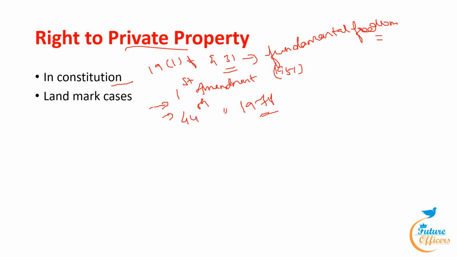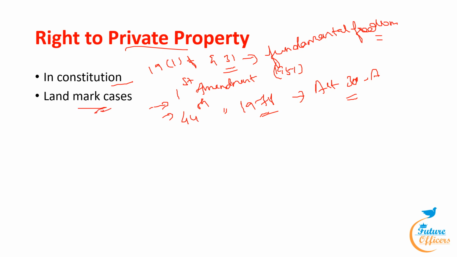Article 300A has been added under this 44th Constitution Amendment Act to govern the right to property. According to Article 300A, a person cannot be deprived of their property unless there is legal authority to do so. The current position emphasizes that property rights are not unqualified and can be governed by law. There are some cases related to this property.